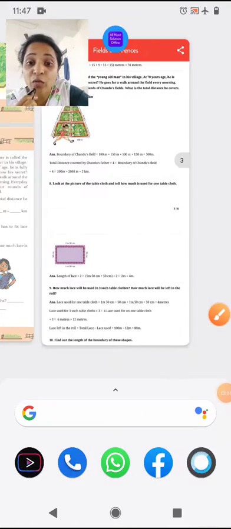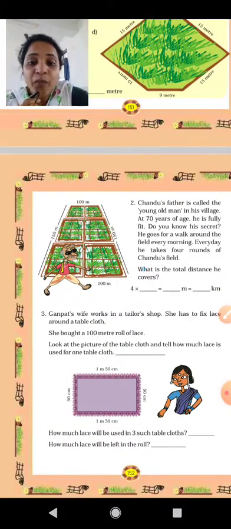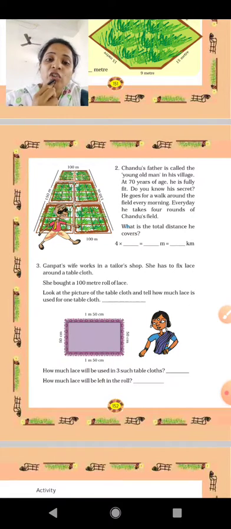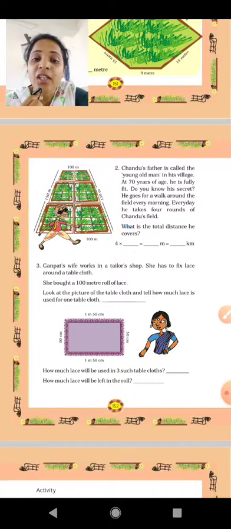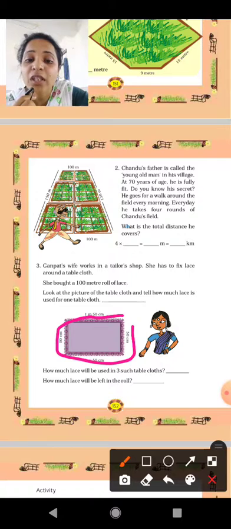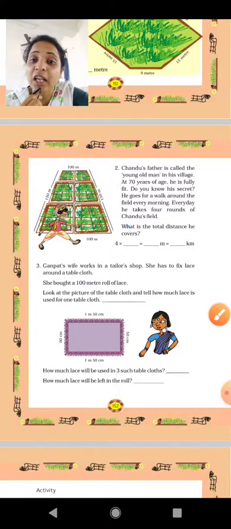Let's move to the textbook first. Ganpat's wife worked in a tailor shop. She had to fix lace around a tablecloth. See, this is the tablecloth, and Ganpat's wife wants to fix a lace around the tablecloth. Now the question is how much length of lace she wants.